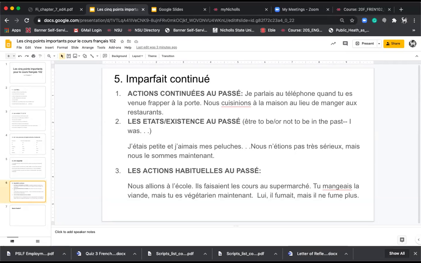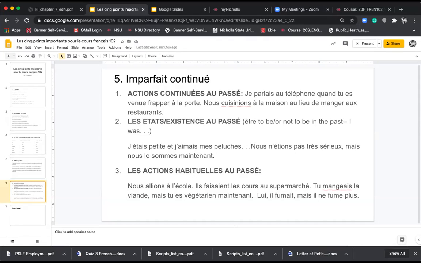J'étais petite et j'aimais mes peluches. I was little and I loved my stuffed animals. Nous n'étions pas très sérieux. We used to not be very serious. I wasn't very serious. We weren't very serious. Mais nous le sommes maintenant, but we are today. And habitual actions in the past. So, nous allions à l'école. Il faisait les cours au supermarché.